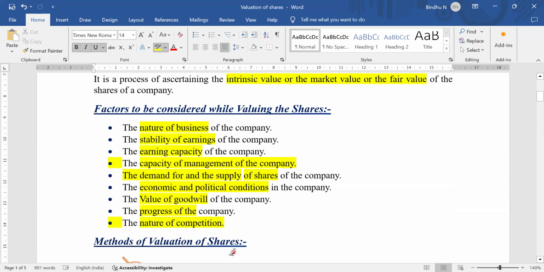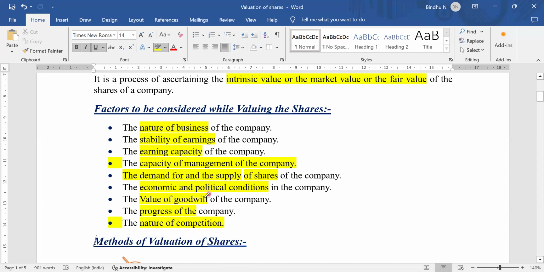The company, whether it is created by an artificial person, by law, or by the common seal, or whether it has transferable shares and perpetual existence. Each and everything I need to identify, because before making any kind of valuation of shares, I need to analyze the nature, whether the company actually exists or not. I need to get complete information before moving to the valuation of shares.